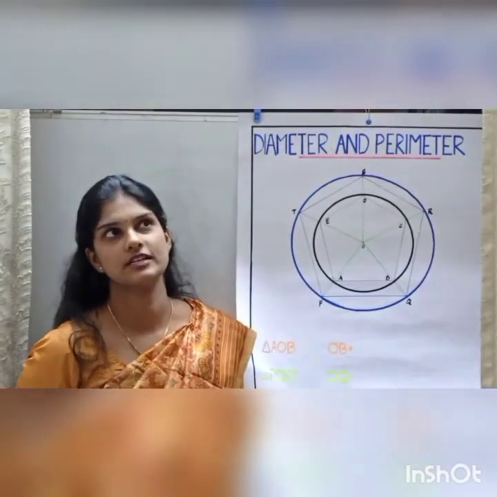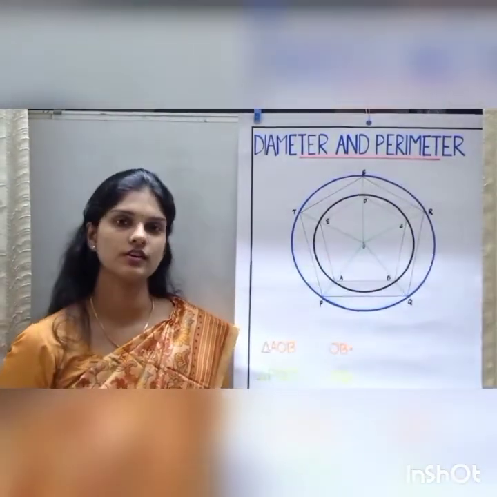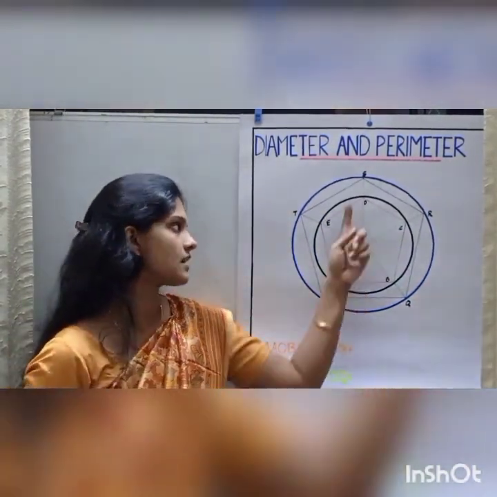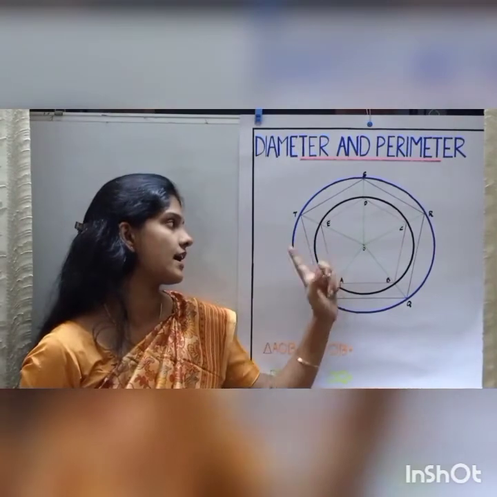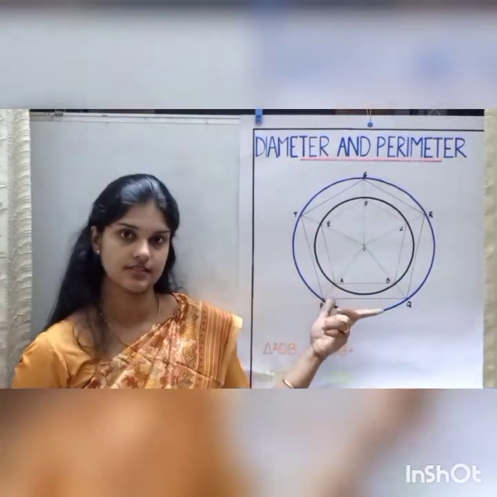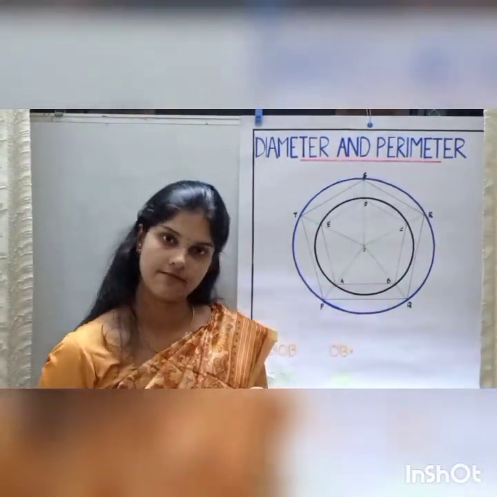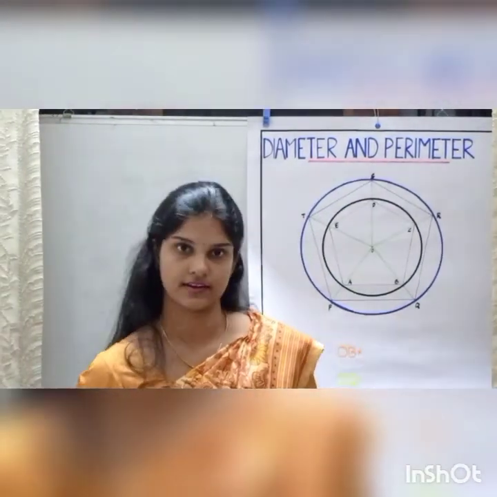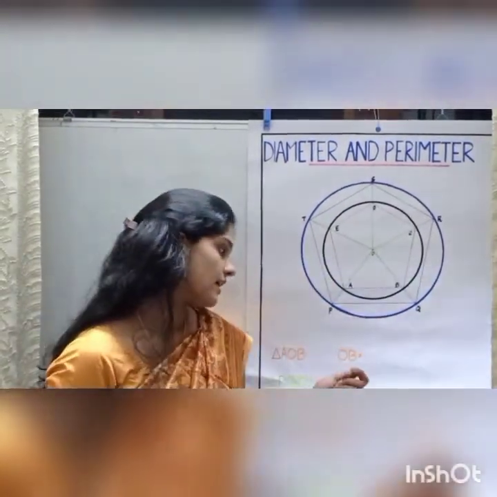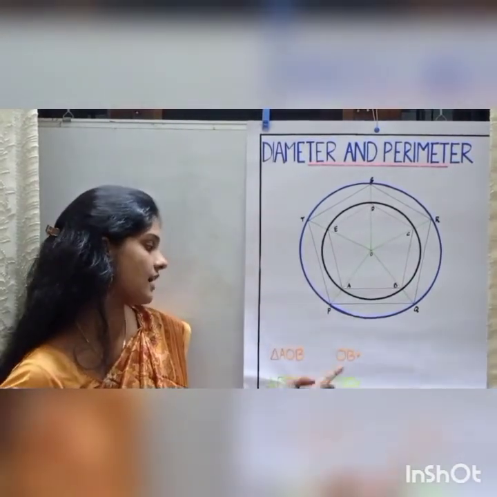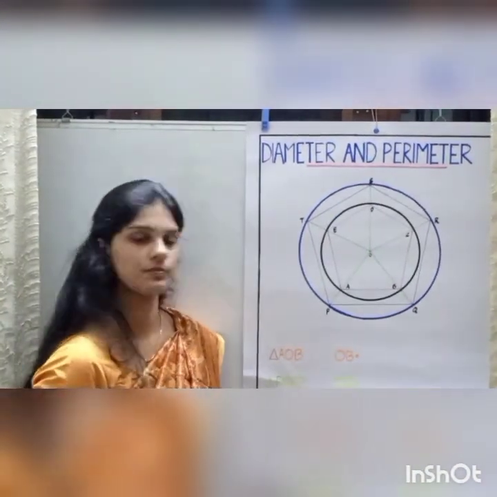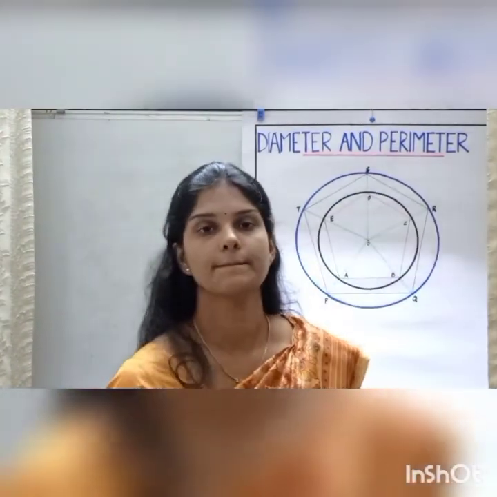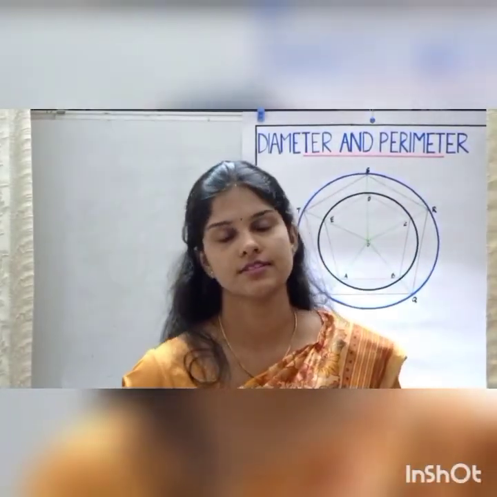So the homework is, you draw a square in the same way. That is, there will be two circles and two squares inscribed in them. You draw it in the same way as you drew the regular pentagon and equilateral triangle, and just write which sides are equal and the ratio between those sides, and write the fact that you understood below it. Okay, this is just a simple homework, just write it out.